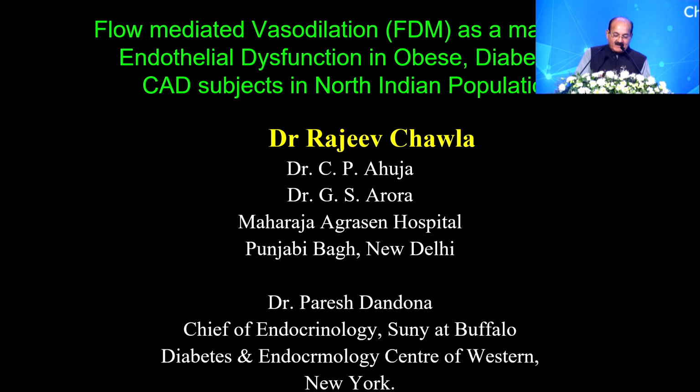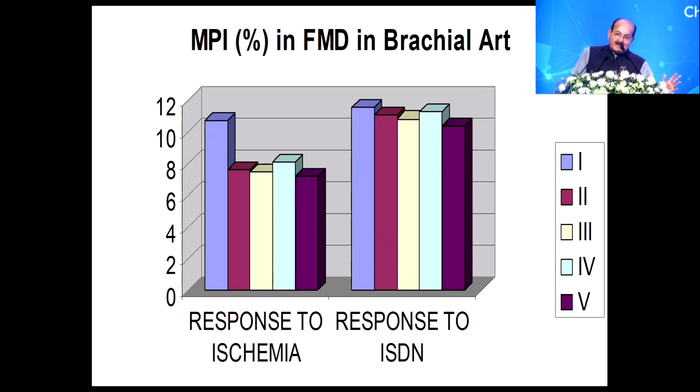And this is what we did, I think in 2005, we presented this data. Flow-mediated vasodilation as a marker of endothelial dysfunction in obese, diabetic and coronary artery disease patients, North Indian patients. These were 16 patients in each group, total 80 patients, except the lean, thin ward boys of our hospital who had a normal flow-mediated vasodilation.